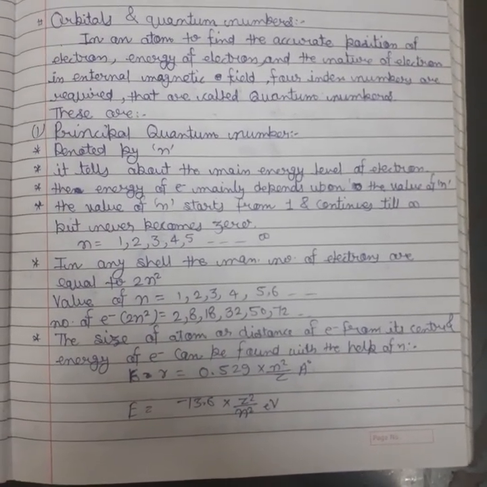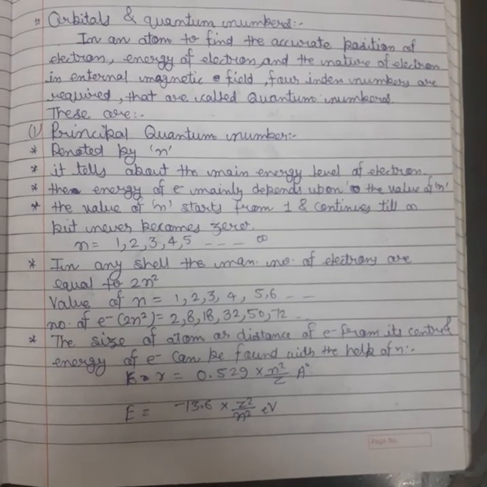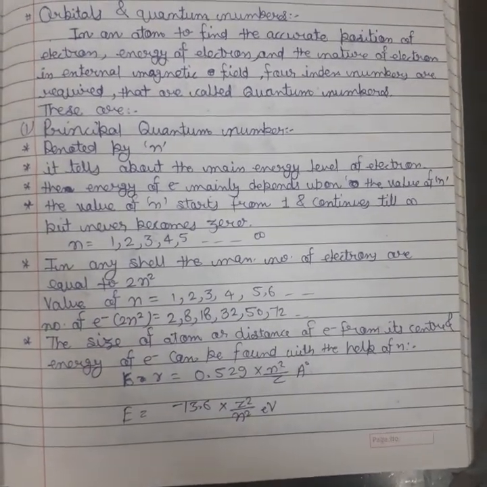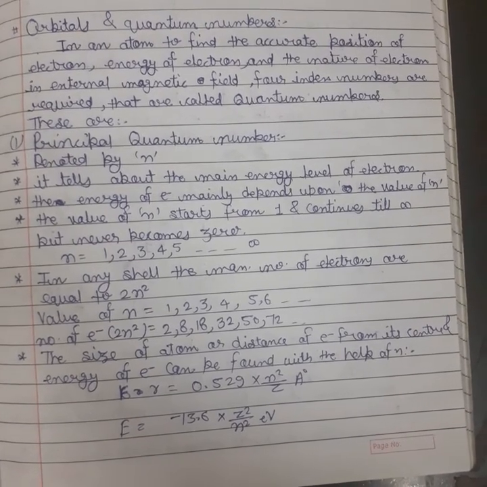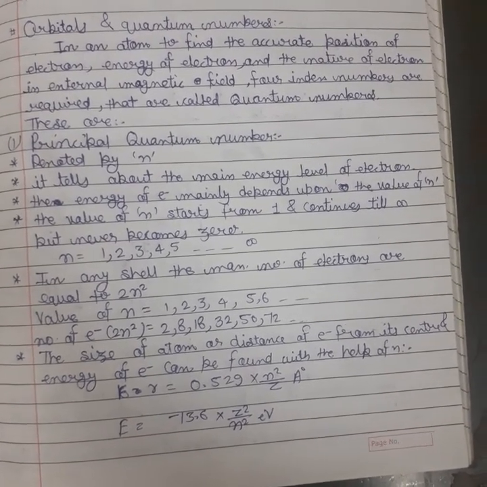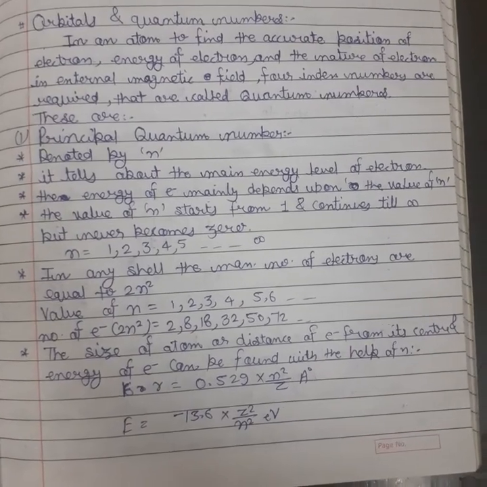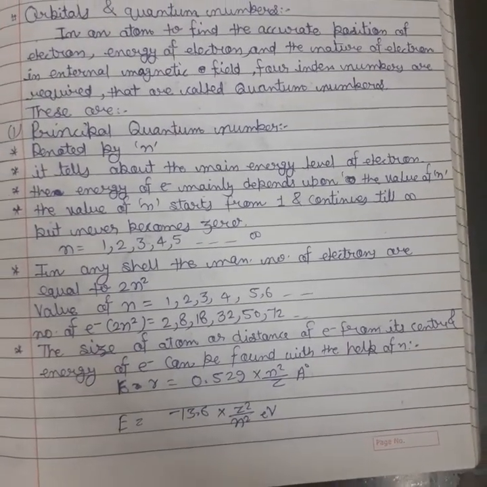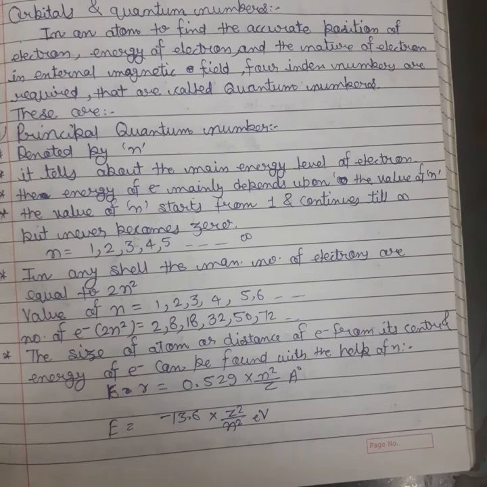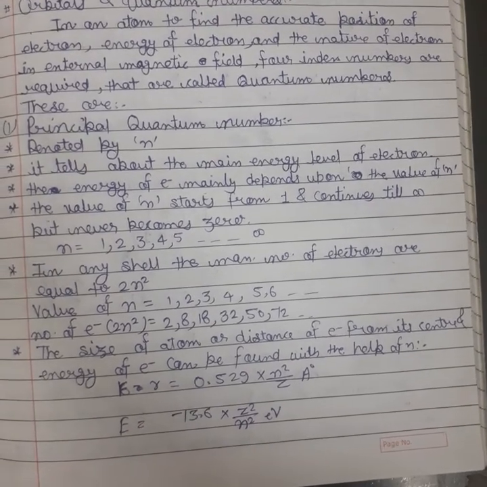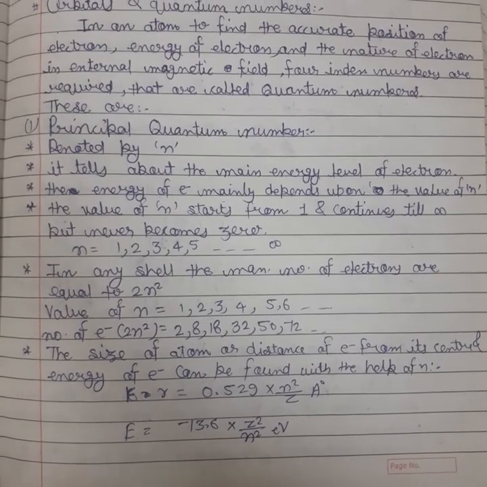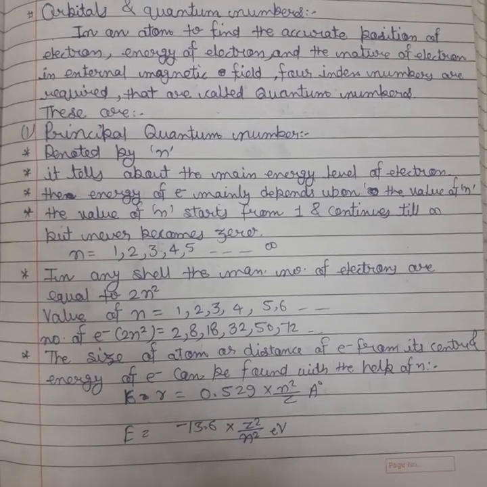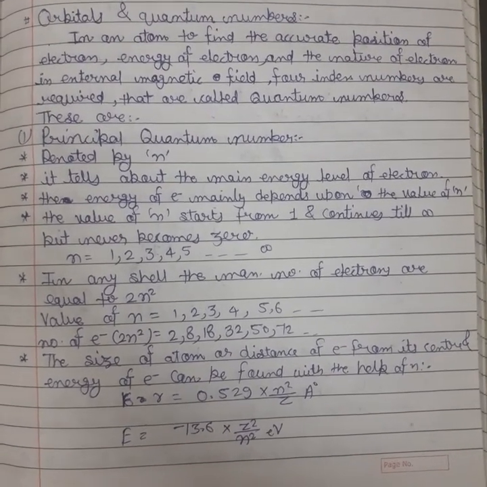In this video, we are going to talk about the quantum numbers. So, what are the quantum numbers? The quantum numbers are used to find the energy of electron, position of electron, and nature of electron in any atom. So, how they will behave in the presence of electric field or magnetic field. Mainly, we will talk about their behavior in the presence of magnetic field.